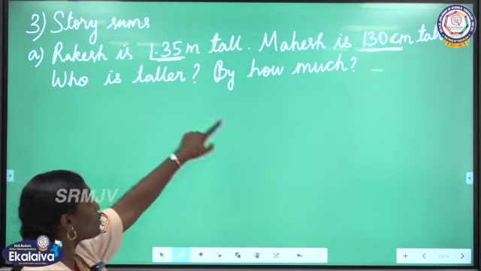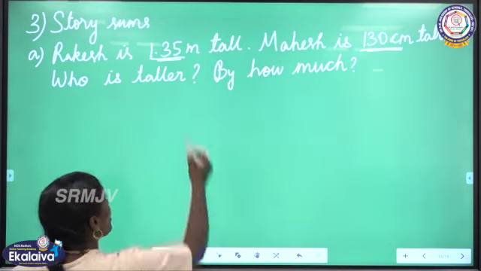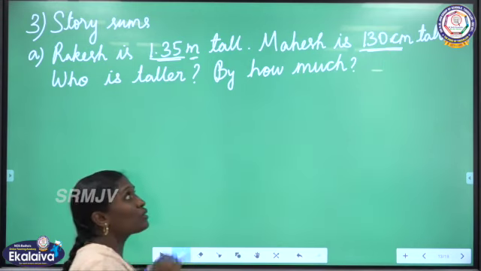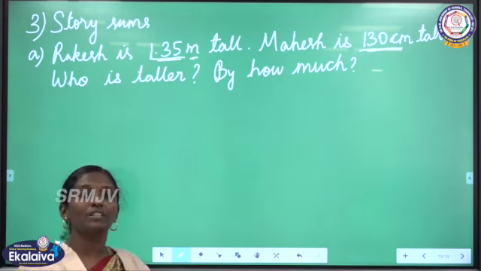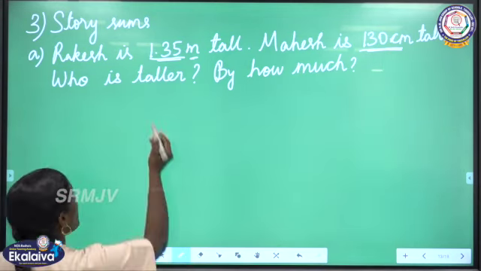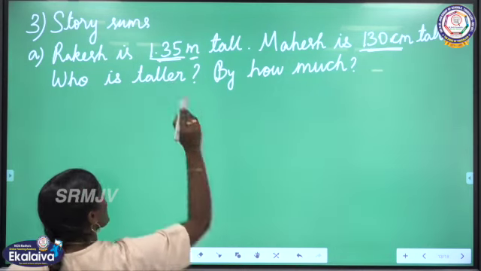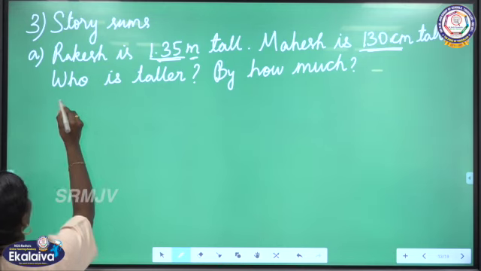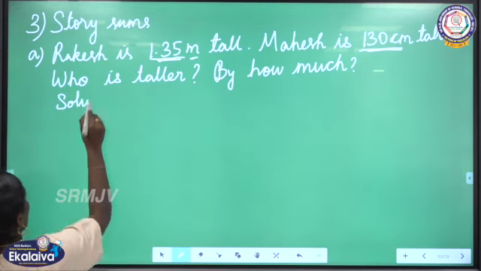For that we have to compare the numbers. But one is in meter, another one is in centimeter. To compare the numbers we need the same unit. So we are going to convert meter to centimeter to make the unit same. So let us start the solution.